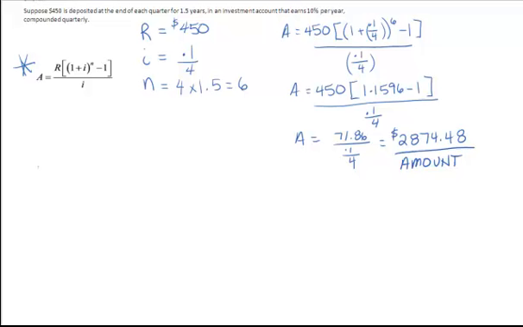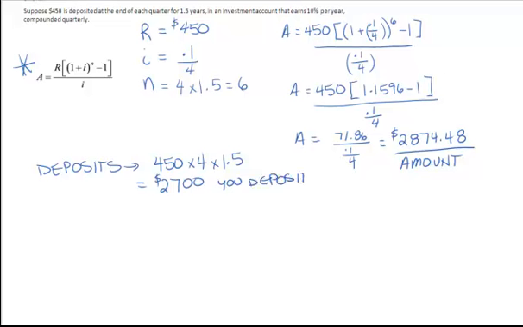But if you look at your deposits, you've only been putting in $450, and you've done that 4 times a year for 1.5 years. So in total, you've only deposited $2,700 into this account. But as you can see, it's worth $2,874.48.